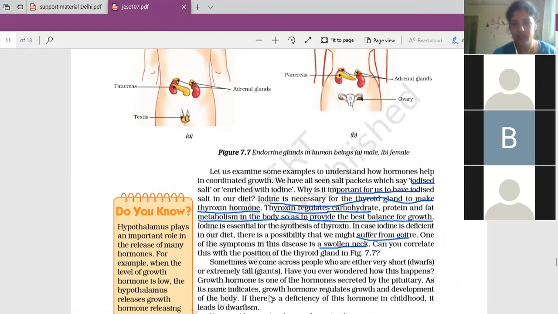Okay. Then here again the pituitary gland, growth hormone they have explained. Sometimes we come across people who are either very short, dwarfs, or extremely tall, giants. Have you ever wondered how this happens? Growth hormone is one of the hormones secreted by the pituitary. Underline this. As its name indicates, the growth hormone regulates the growth and development of the body. If there is a deficiency in this hormone in childhood, it leads to dwarfism.